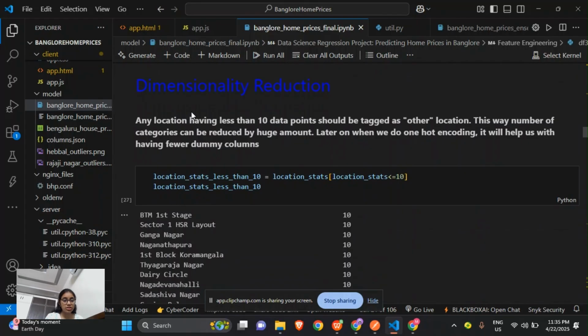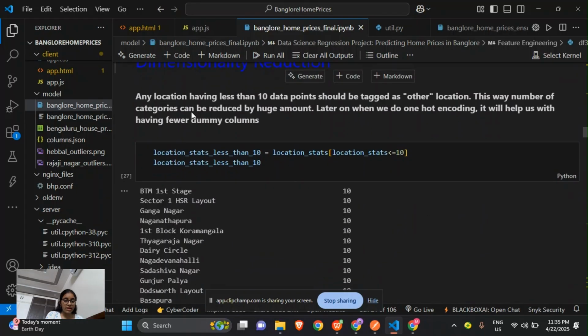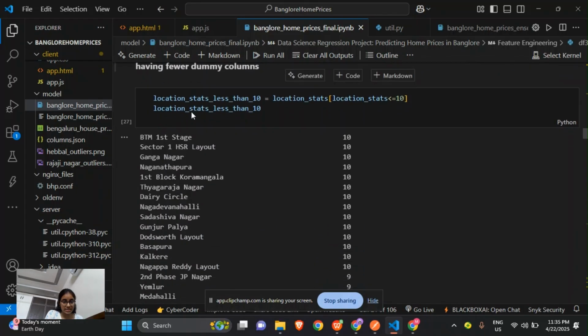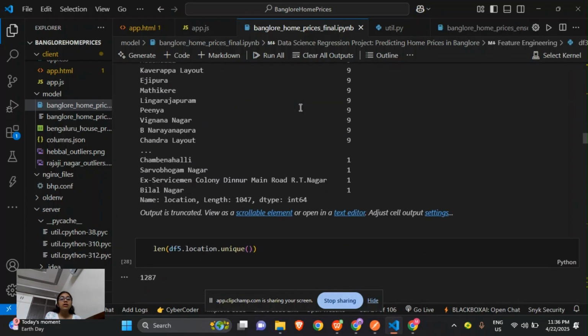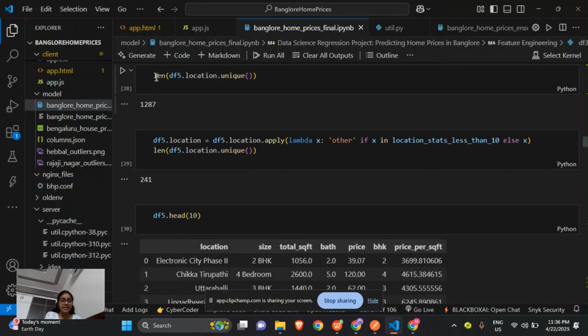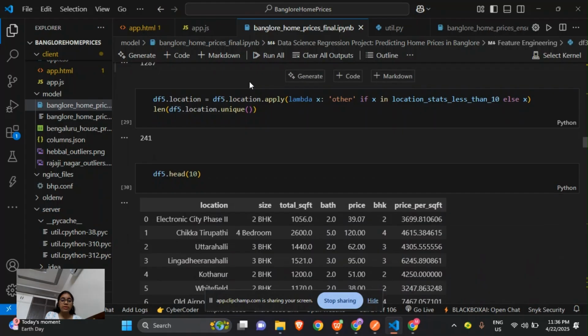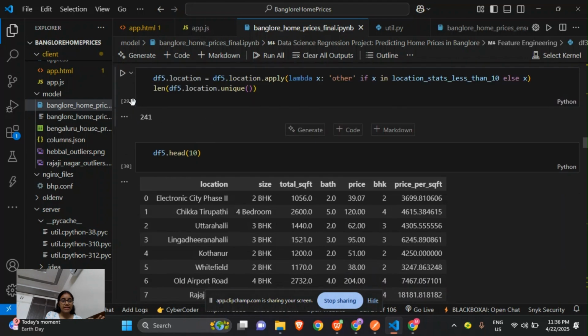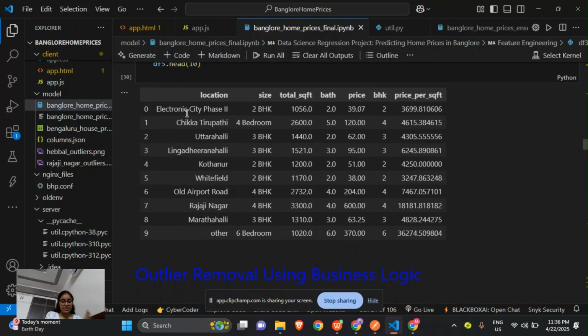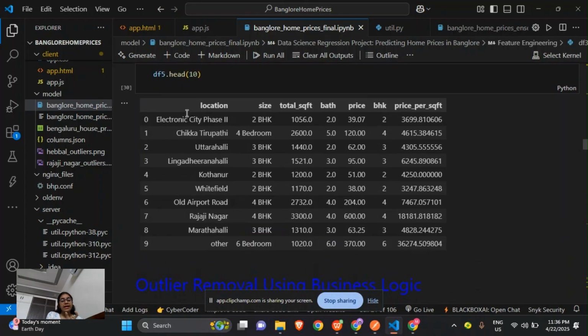Then we will do the dimensionality reduction, where all the location stats less than 10 will be stored in this variable. This variable will give all the unique values, and only these locations with less than 10 will be removed, and then we can get the location unique values as 241, and then we return head of 10. Head represents the first 5 rows, and if we mention any value then it will show that number of rows inside the head function.